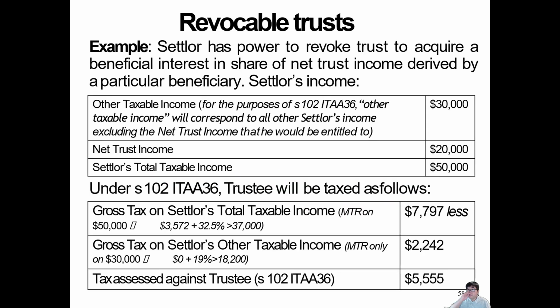So let's go here. The settlor has the power to revoke the trust to acquire beneficial interest. Let's say the income altogether is 30 grand, and net interest income is 20, so the settlor's taxable income is 50 grand. How can we distinguish here? On the 50 grand, this is how much the trustee will be taxed: 7,090 minus the tax on the settlor. If you decide to give some of the money to the settlor, you're going to receive a little benefit. So the tax assessed against the trustee is only 5,554.